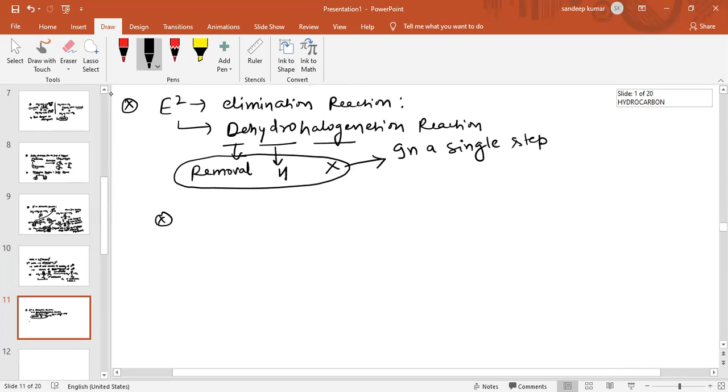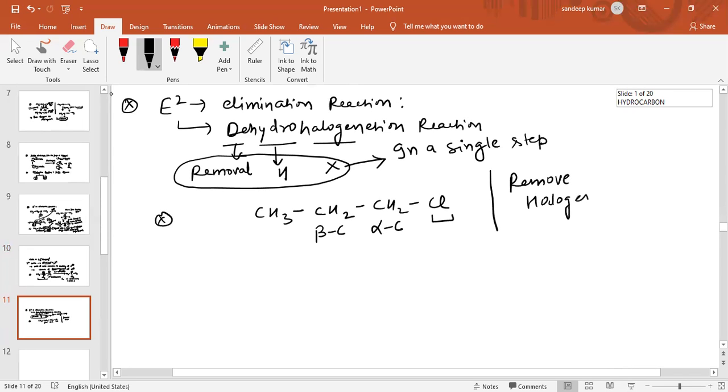See, for example, I am giving you a compound CH3, CH2 and CH2Cl. The carbon to which the functional group is attached is the alpha carbon. The next carbon is the beta carbon. Always remove halogen from the alpha carbon atom, and always remove hydrogen from the beta carbon atom.